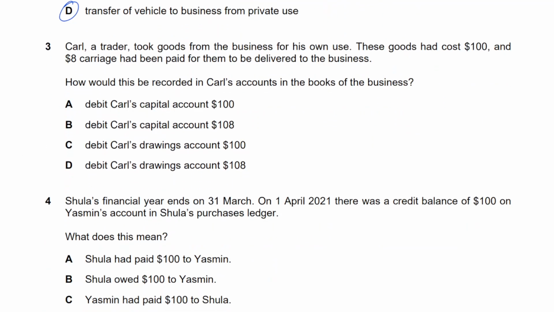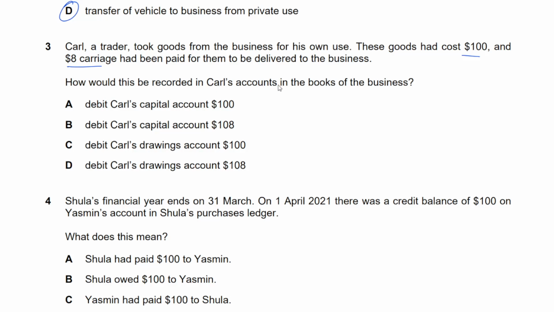Question number 3. Carl, a trader, took goods from the business for his own use. Drawing of goods. These goods had cost $100 and $8 carriage had been paid for them to be delivered to the business. That's carriage inwards, right? It goes hand in hand with the cost of goods. You should know that, even when valuing inventory. How do you come to the final cost figure? Purchase cost plus any cost of bringing in the goods. That is a carriage cost. So essentially, these goods cost $108 for valuation purposes.